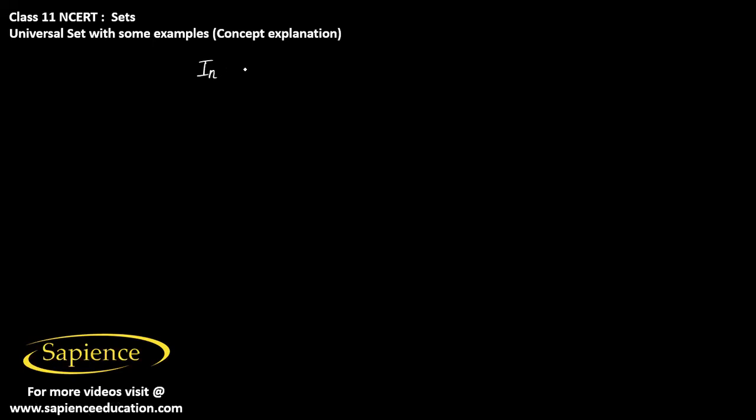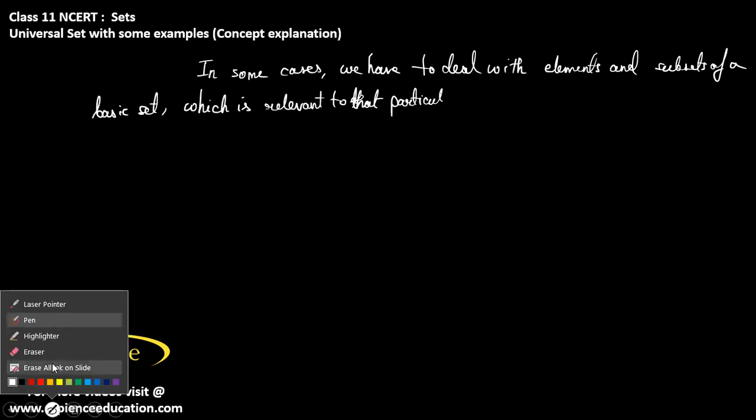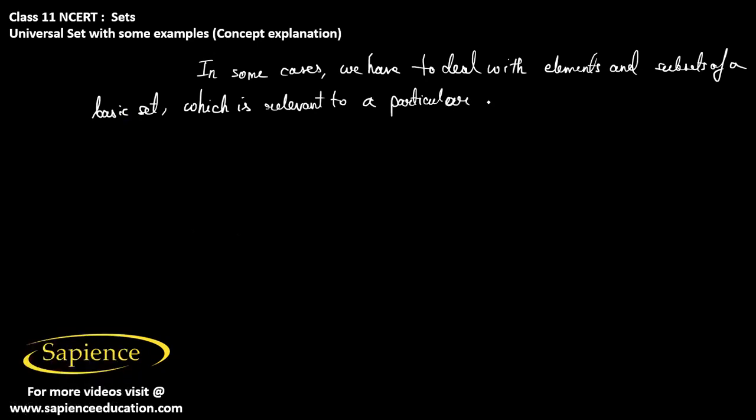So in some cases, we have to deal with the elements and the subsets of a basic set which is relevant to a particular context, or we can say which is relevant to that particular context.